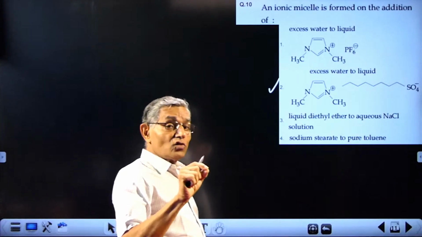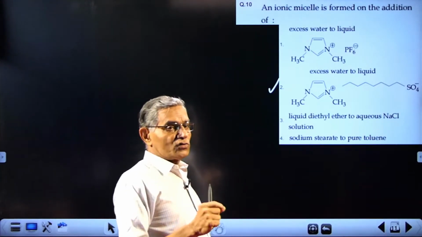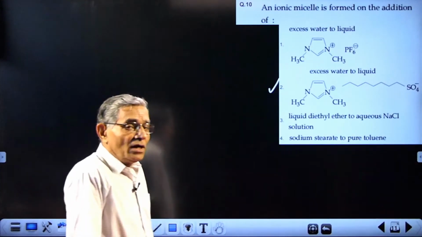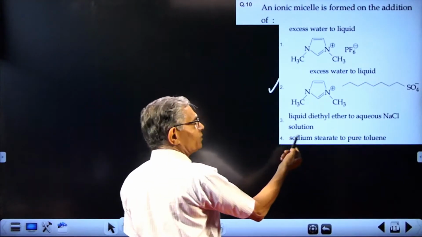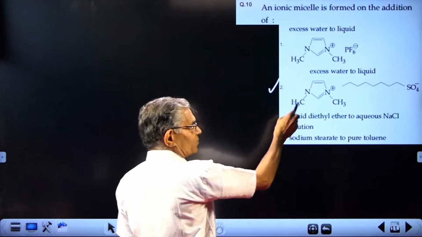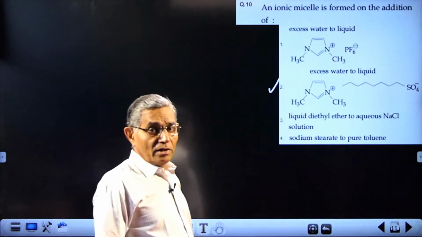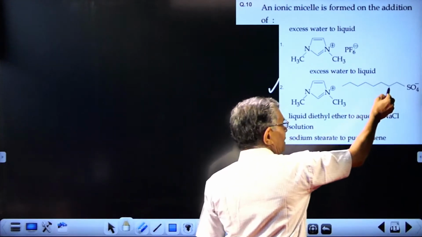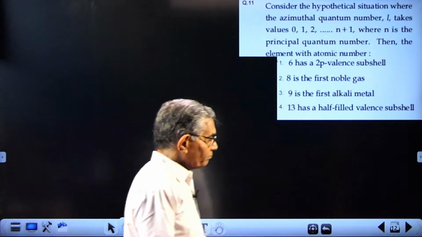Better, soap will dissolve more in alcohol, not in benzene. In water also it will dissolve, in alcohol also it will dissolve, but in a hydrocarbon like toluene or benzene, it will not dissolve. So here is only a completion of the choice, that's all. The relevant answer is this one. Hydrocarbon part, long one, terminating with a negative part. So the polar part is here, the hydrophobic part is there, the condition for a micelle.